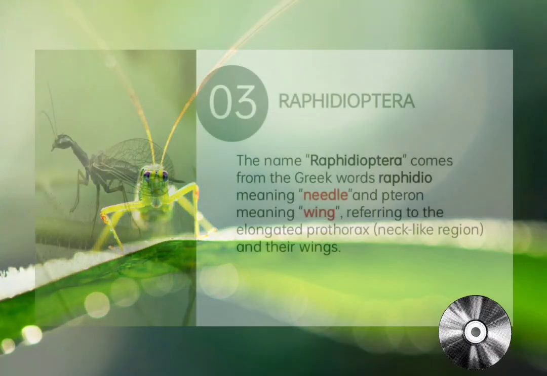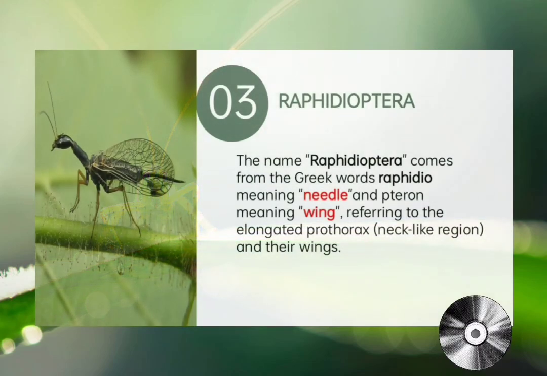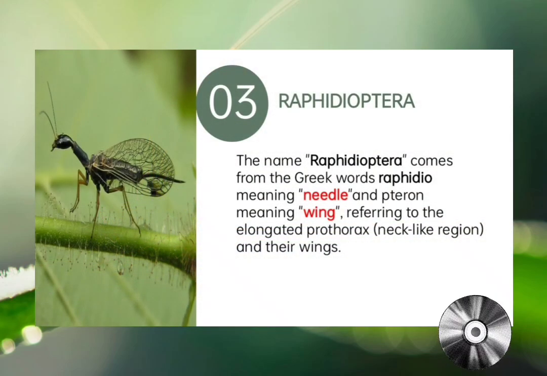Third is Rhaphidioptera. The name Rhaphidioptera comes from the Greek words rhaphidio, meaning needle, and pteron, meaning wing, referring to the elongated prothorax and their wings. The name reflects the distinctive elongated prothorax of these insects, which is a characteristic of the group.